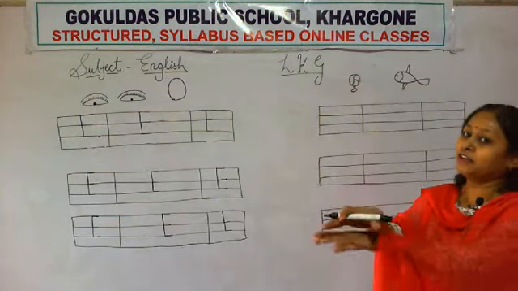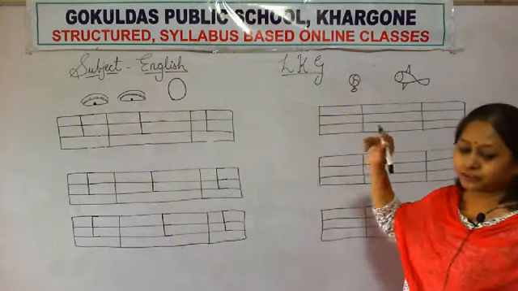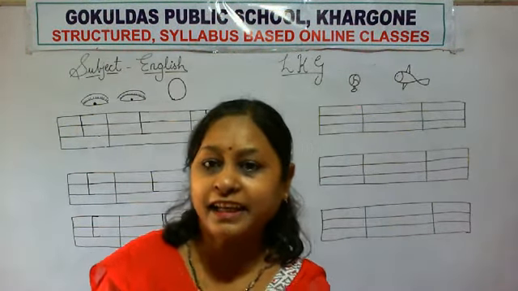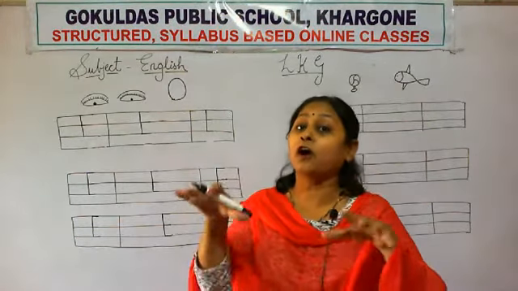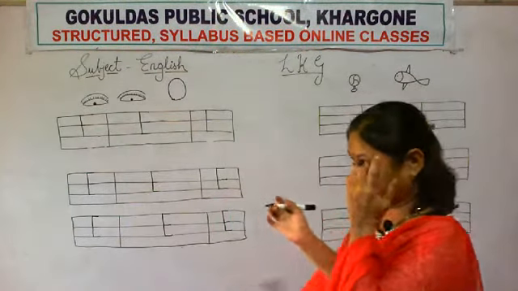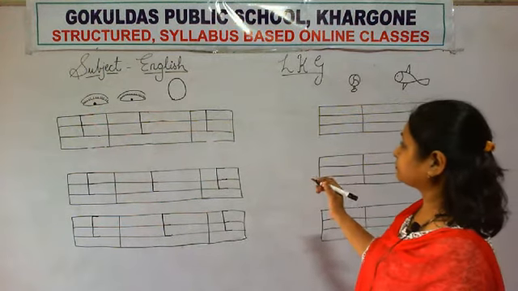F for fish. Okay. F for fan. F for fish. F for frog. F for fire. Okay. These all things are from F.